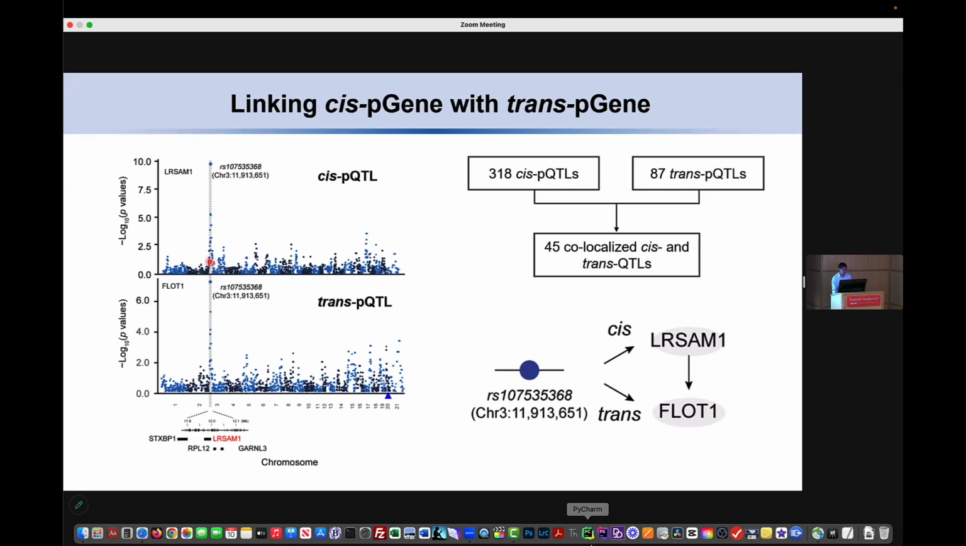This QTL regulates the expression of the Wang as a trans pQTL. And in this region, we also identify this QTL regulating the expression of LRSM1 as the cis pQTL. Although there's no direct functional connection between these two proteins, we believe LRSM1 could be a good regulator of the expression of the Wang.